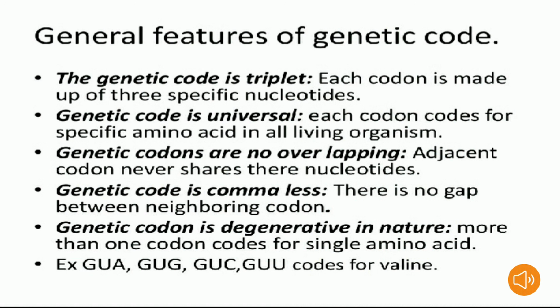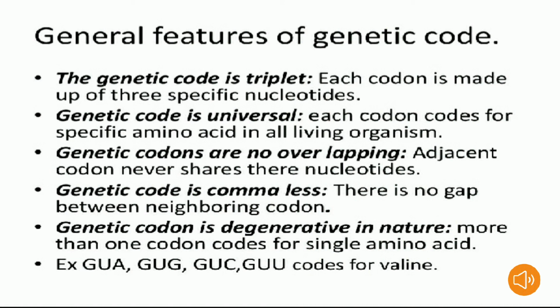And one codon codes for only one amino acid. Hence it is unambiguous and specific. Unambiguous is nothing but clear and undoubtful. The genetic code is triplet. It means each codon is made up of 3 specific nucleotides. And genetic code is universal. It means each codon codes for the specific amino acid in all living organisms.